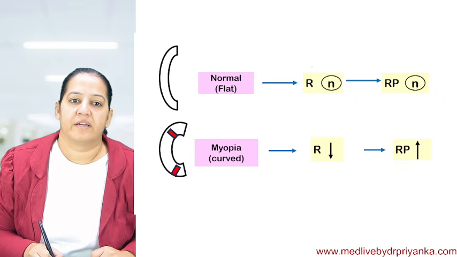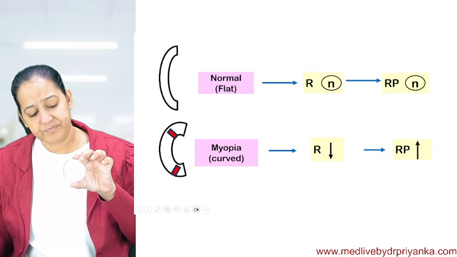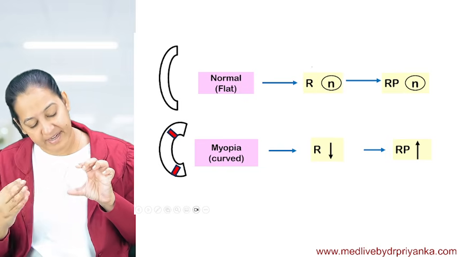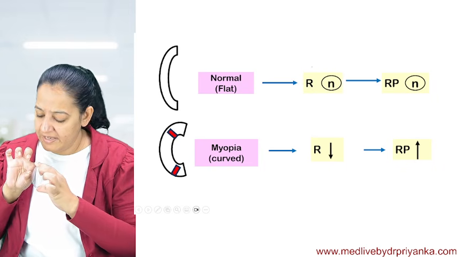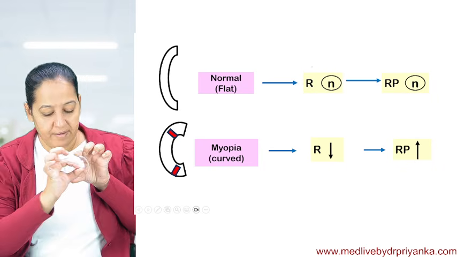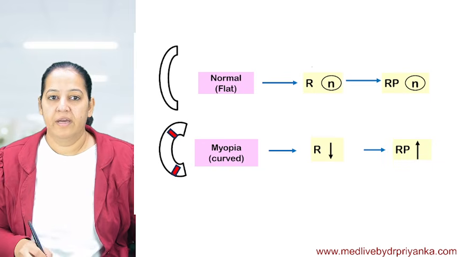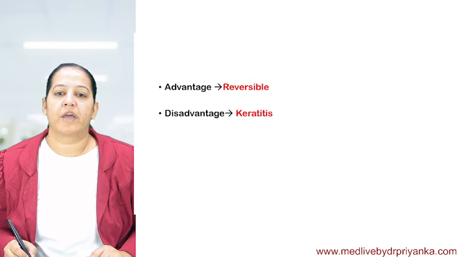Okay, you can see it here. So the ring is in the periphery. Suppose this is the cornea. So first in the mid tissue, we will make a tunnel, and in that tunnel, we will insert the ring. So there will be a ring at the peripheral portion. If you see from the side, you can't see the complete ring. From the front, you can see the complete ring. But from the side, you can see the margins of the ring. So these are the margins of the ring.